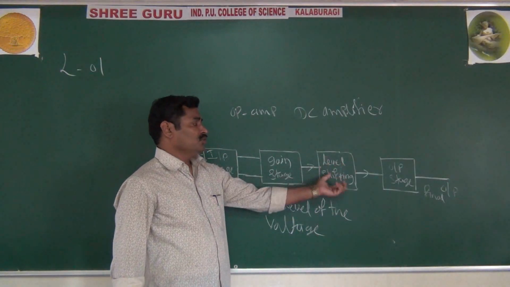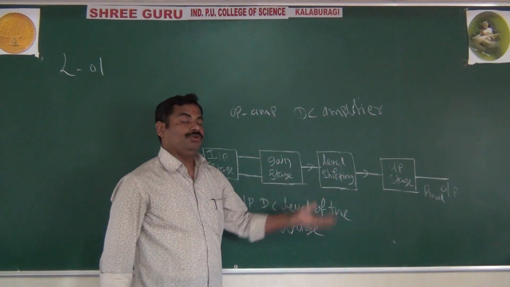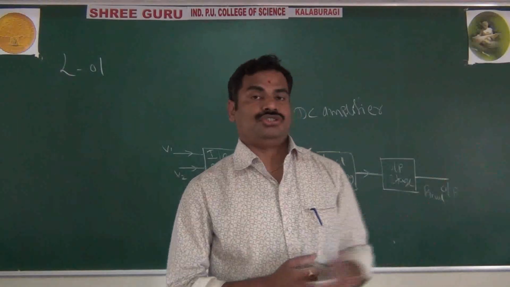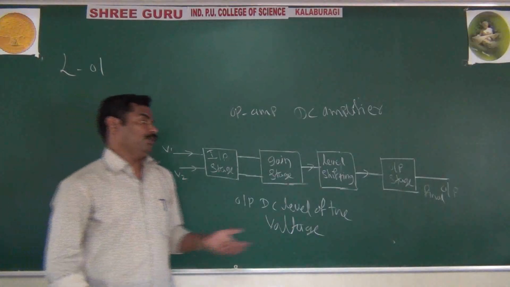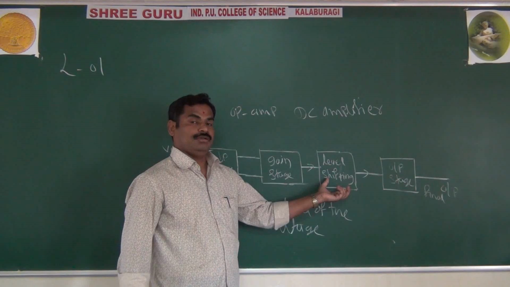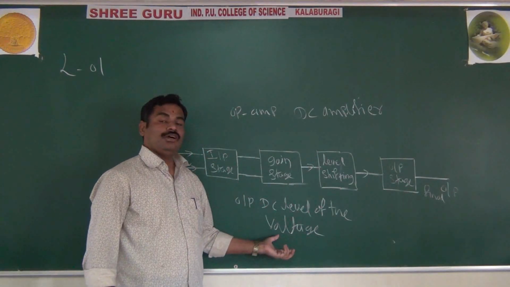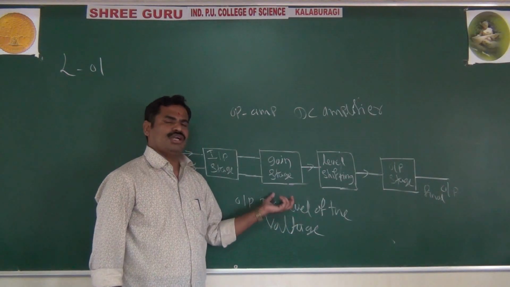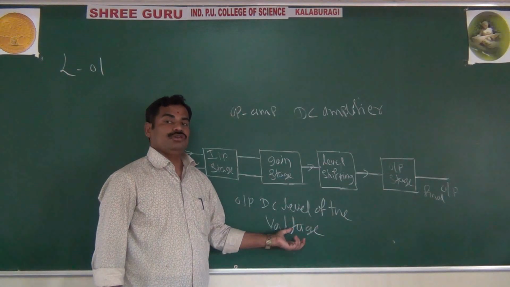Why do you use DC level shifting? If you are not using the DC level shifter, in the output you get distortions, or you do not get faithful amplification, or your Q current may shift. By using the level shifter, we can reduce the DC level of the output voltage, or we can reduce the DC level to zero potential.